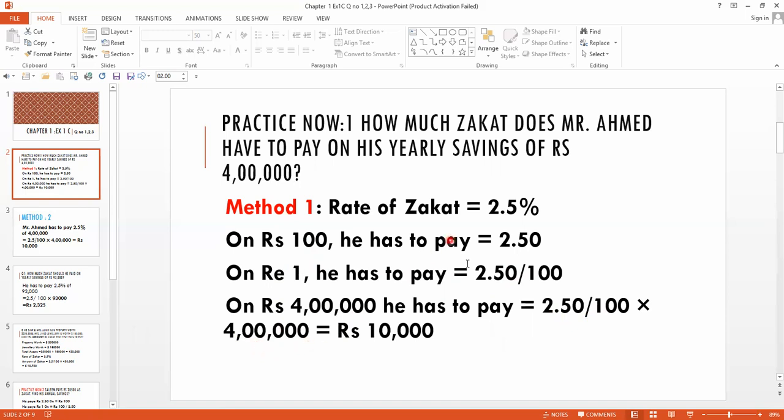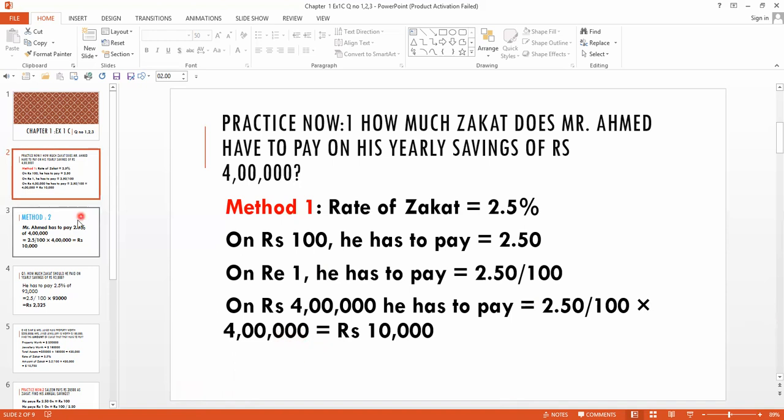Clear? But the same example I repeated. Suppose you buy 2 chocolates for rupees 400. आपने 400 के 2 chocolates लिए हैं और अब आपकी सिस्टर चाह रही है कि आप उनके लिए 3 chocolates खरीदें तो कितने मनी रिक्वायर्ड होंगे. So obviously, first you have to divide 400 by 2, you will get the price of 1 chocolate, and then you have to multiply that 1 chocolate price with that 3 and you will get the answer. Same, first you have to find on 1 rupee how much zakat you have to pay. And then this amount, 2.50 divided by 100, you have to multiply it by 4 lakh.